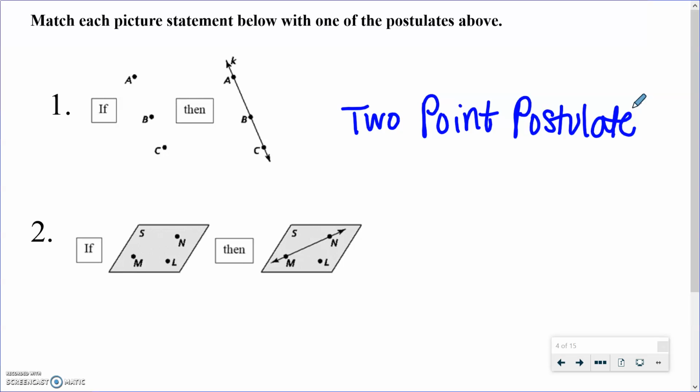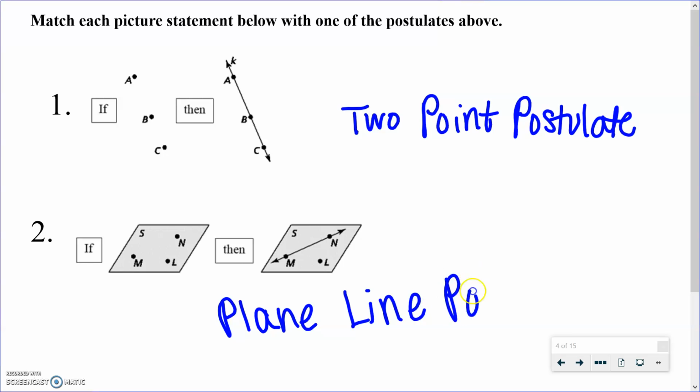So then moving on to the second one, I see a plane and I see 3 points. And then in the then part, I see there's a line drawn through 2 points that are on that plane, and the line is also on the plane. Okay, so this is the plane line postulate.